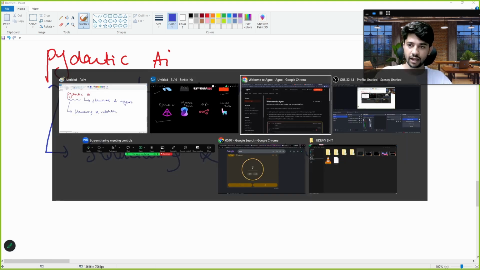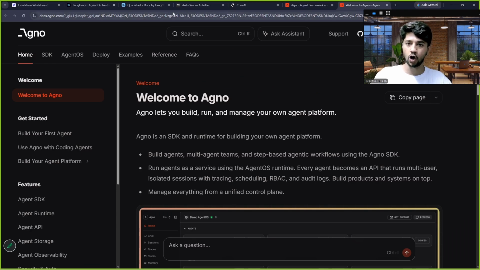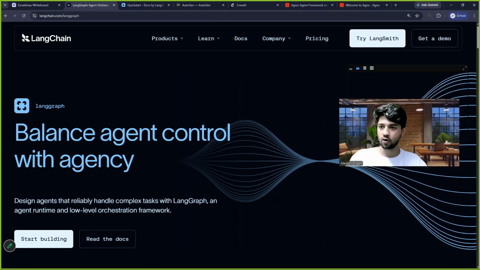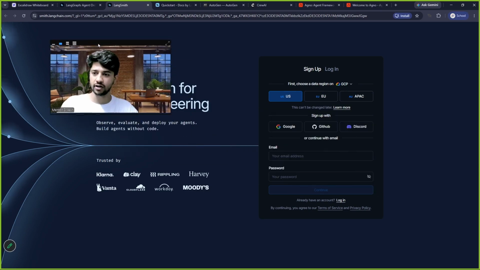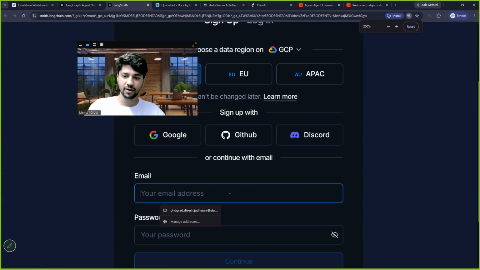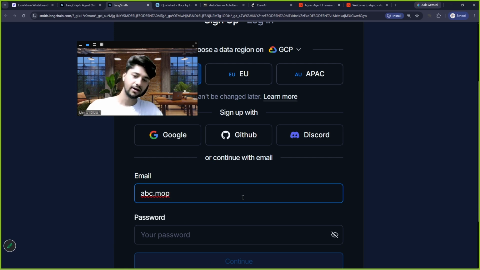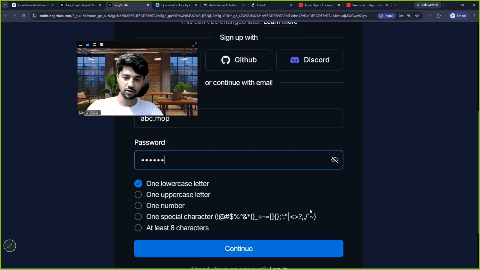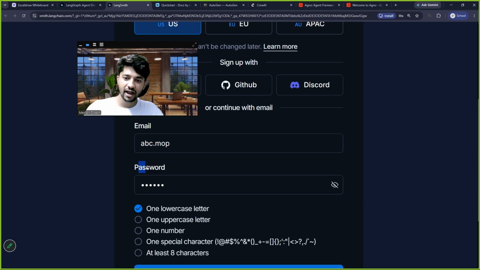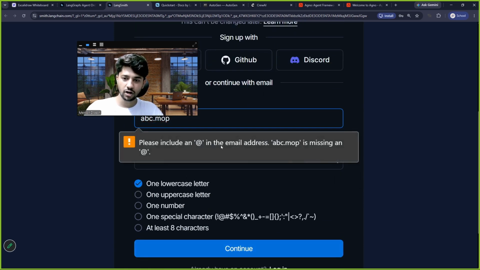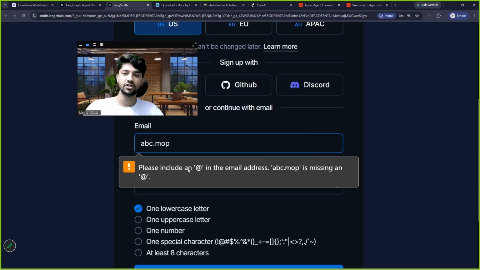See, if I just go ahead and log in somewhere, okay, if I try to log in here, it will check my email. If I type some email like abc dot mop, and continue, it will say that, hey, the email you're entering is not appropriate. There is no @, there is nothing in this. This is not correct. This is validation.